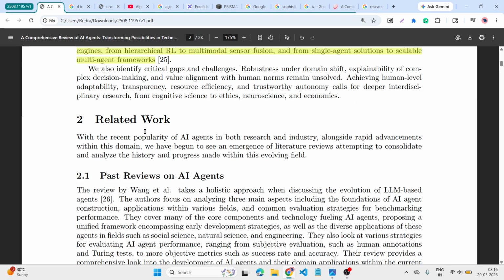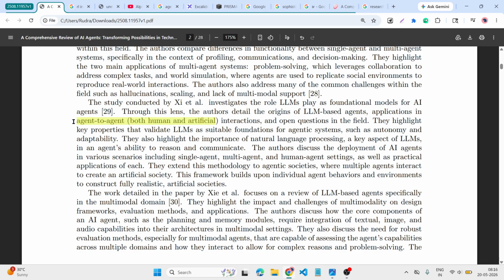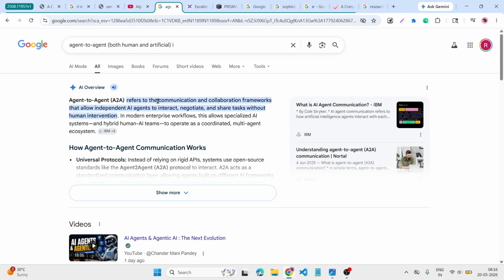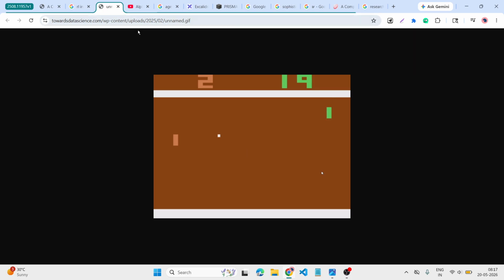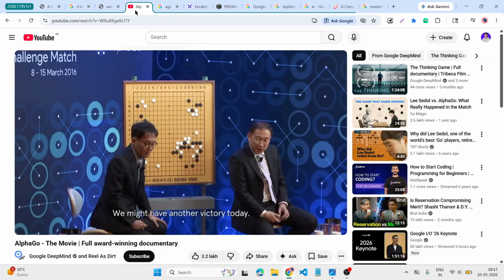After that, a few related topics. What is agent to agent? Agent to agent means one agent talking with another agent. It refers to a communication and collaboration framework that allows independent AI agents to interact, negotiate, and share tasks without human interaction. That is called agent to agent. This is the game played by AI, and it can beat the grandmaster.